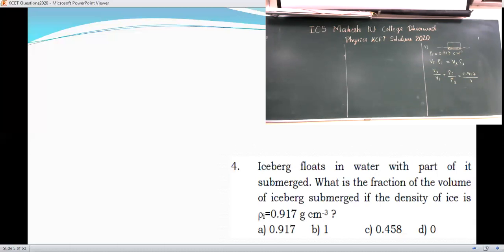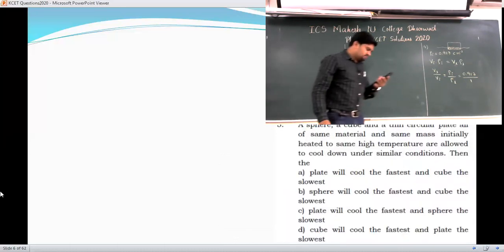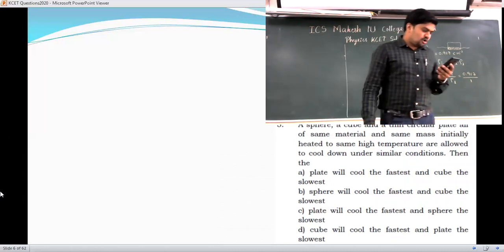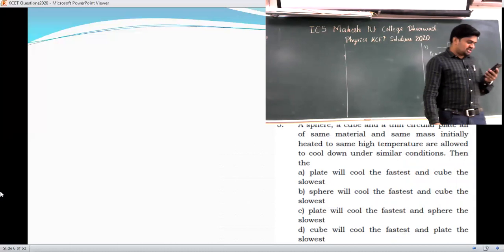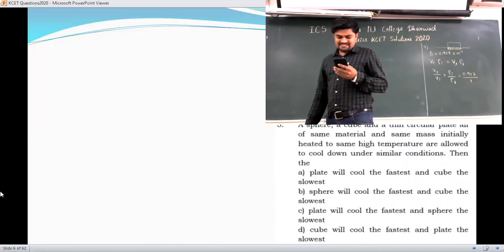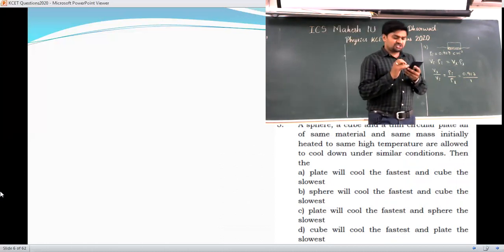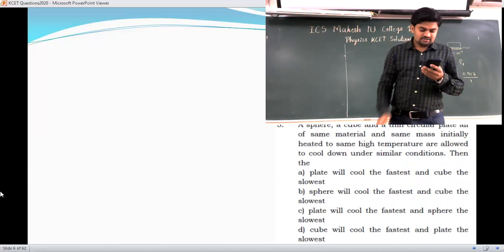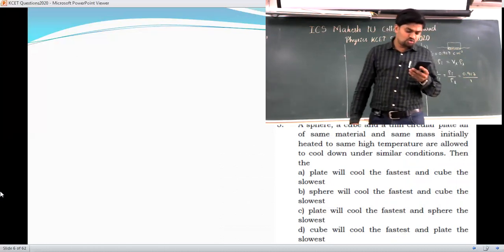Yes, see the next question. A sphere, a cube, and a thin circular plate, all of the same material and same mass, are initially heated to the same high temperature and allowed to cool down under similar conditions. Then, the first option they have given is that the plate will cool the fastest and the cube is slowest.